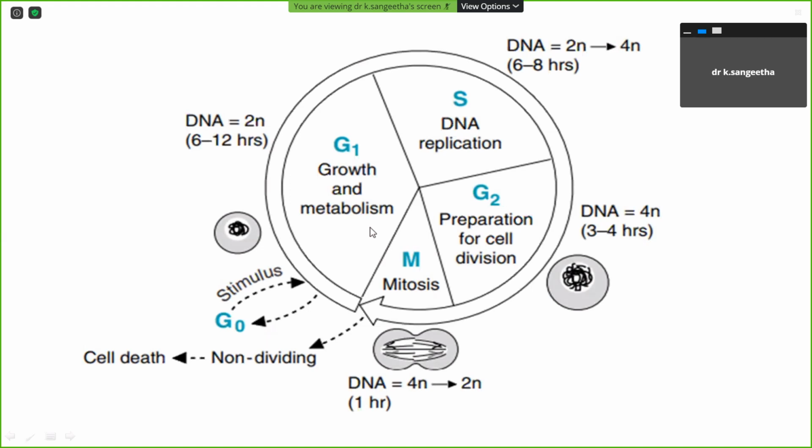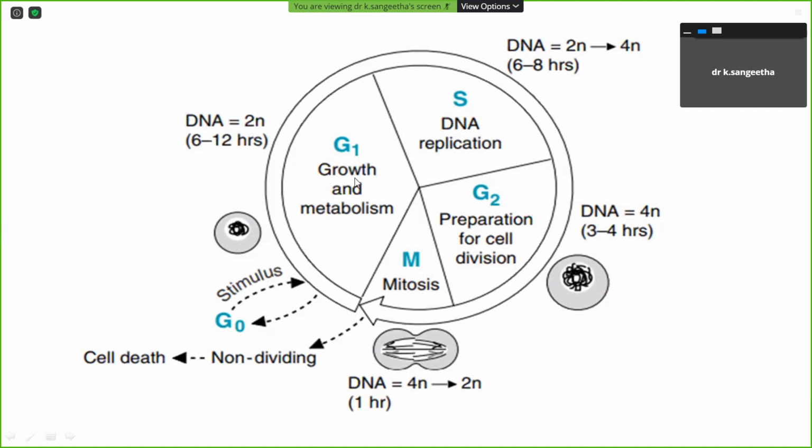Even cell division doesn't happen just like that; you need a stimulus. Here you can see G0 is a resting phase. Followed by a stimulus, the G1 phase is converted into the S phase, the S phase into G2, then mitosis, followed by cell division.